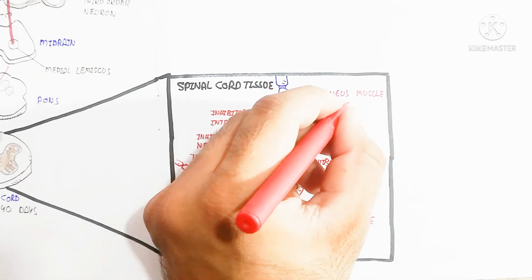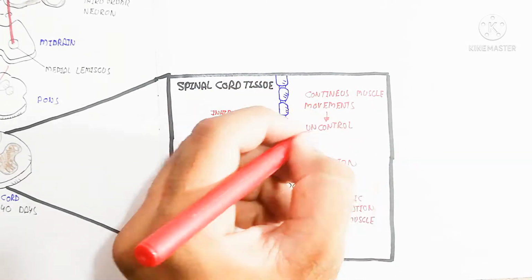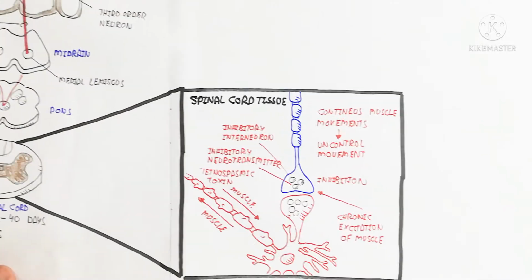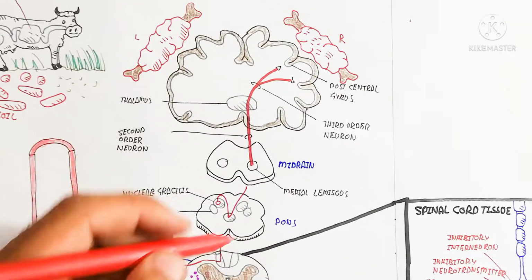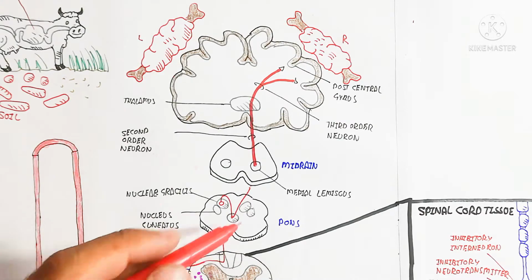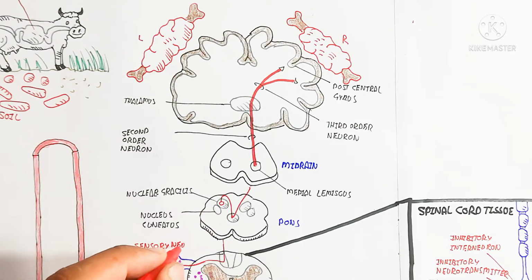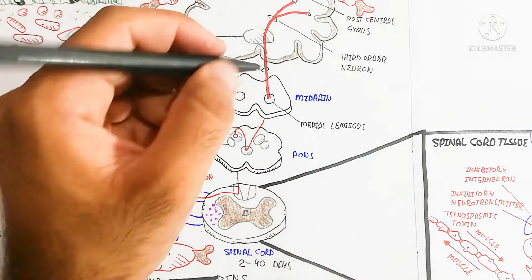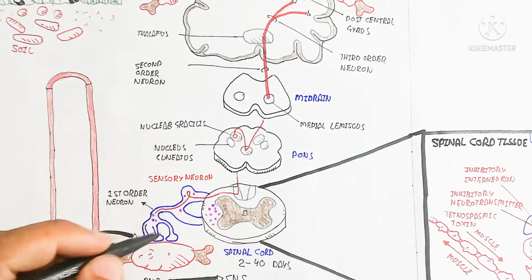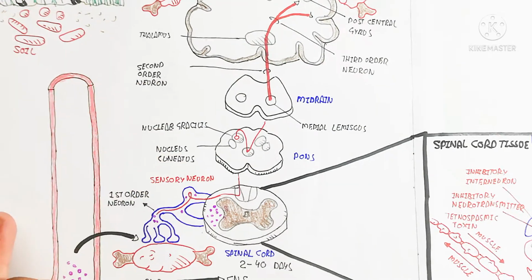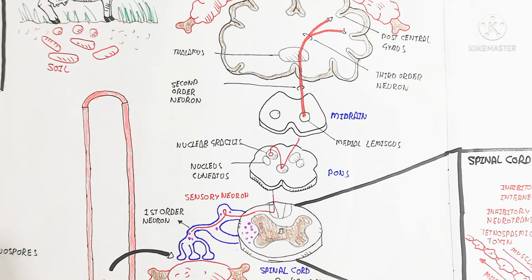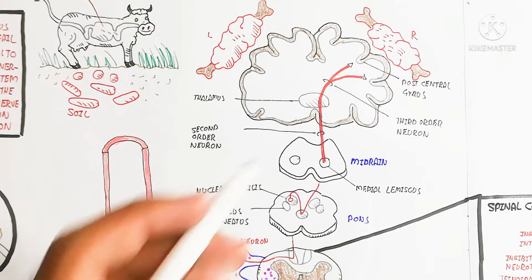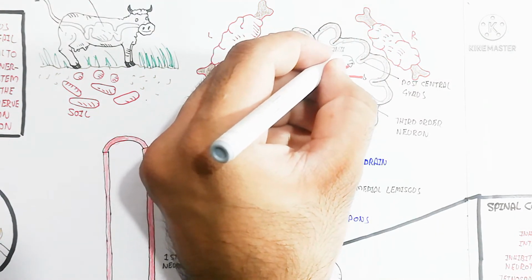But when the tetanospasmic toxin infects this inhibitory interneuron, it inhibits the production of the inhibitory neurotransmitter that stops the signaling of the muscle, due to the motor neuron continuously firing. So chronic excitation of muscle will occur. So the continuous, uncontrolled muscle movement is due to the inhibitory interneuron being inhibited by this tetanospasmic toxin.